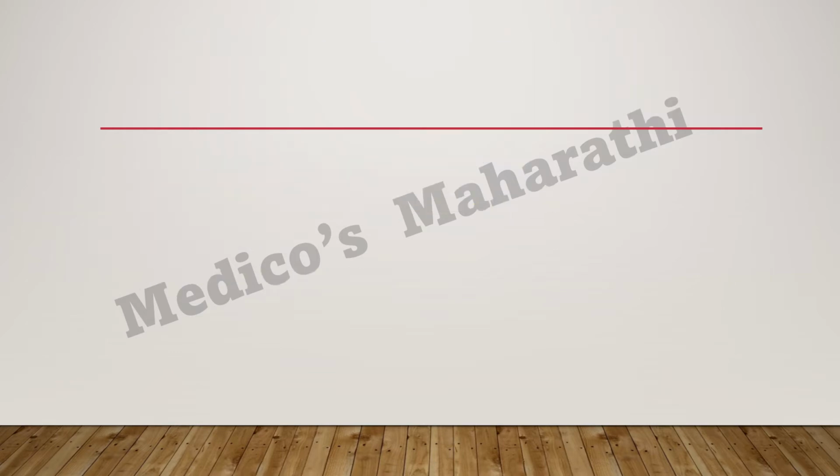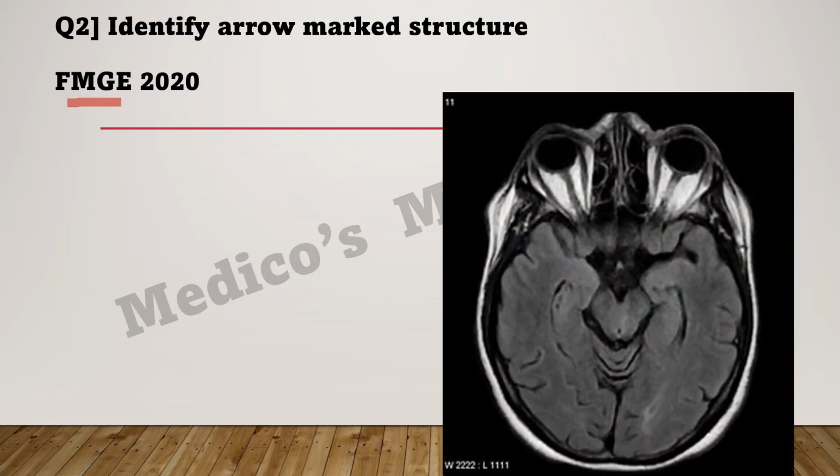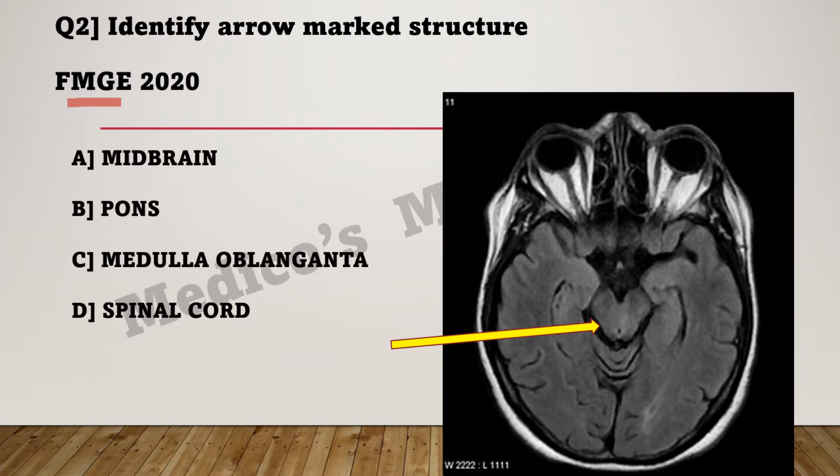So what is our next question? Next question: identify the arrow marked structure. It is a question of FMG 2020. You have to identify the structure. Options are in front of you: midbrain, pons, medulla oblongata, and spinal cord. So what do you think? What is this complete structure, and what is this particular marked structure here? I think this image is visible to everyone.